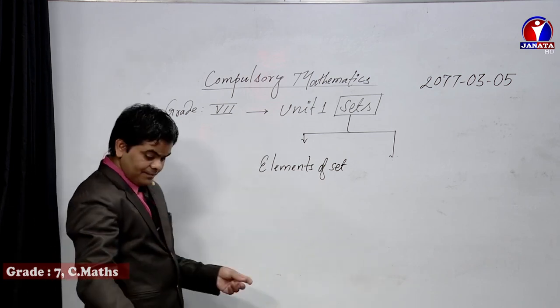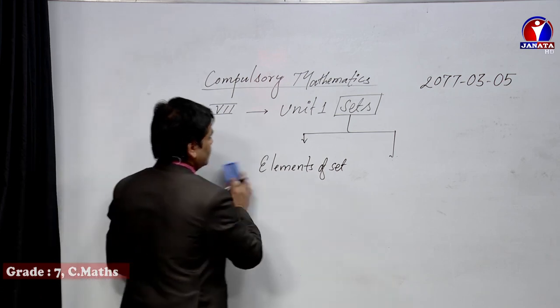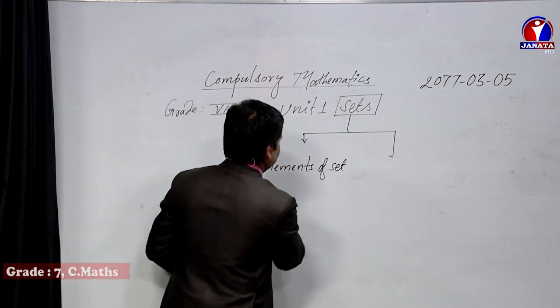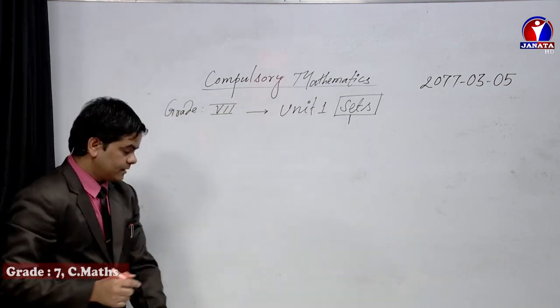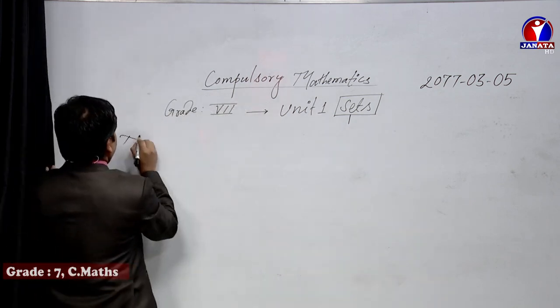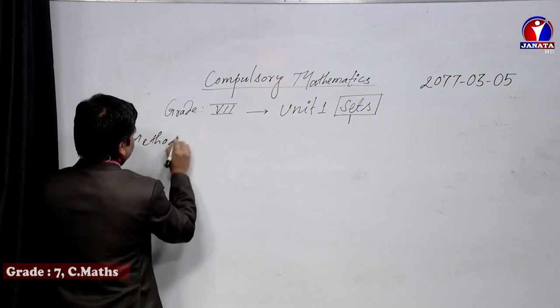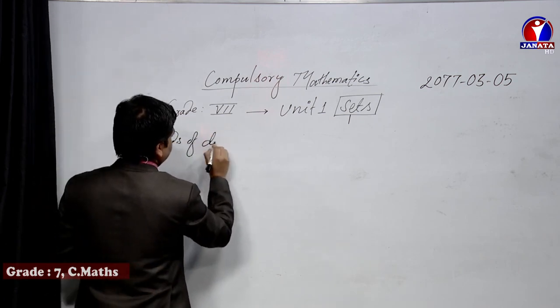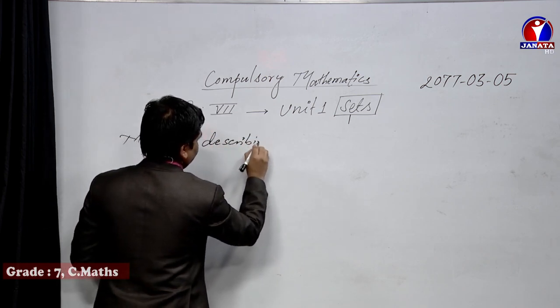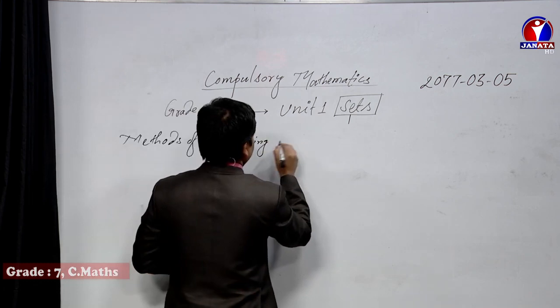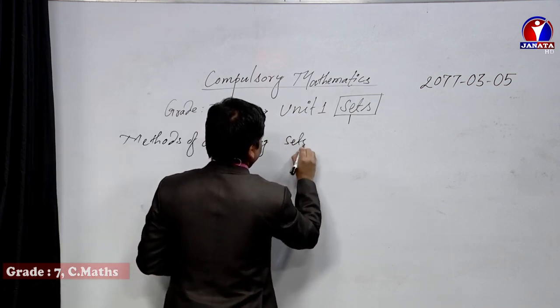So, elements of set has some sub chapters. I want to list out those sub chapters. Methods of describing sets.